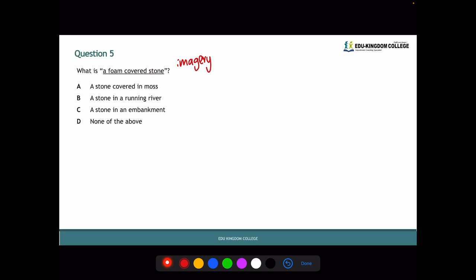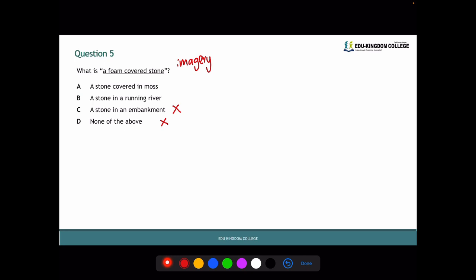Let's go through bottom to top again. It is unlikely to be D, none of the above, but we'll double check through the answers. C, a stone in an embankment. It is unlikely to be an embankment because this would suggest that the stone is in stationary water. So it is unlikely to be C, because if you think about what the imagery of a foam-covered stone is, think like the beach, how the waves have that foam because they are running.